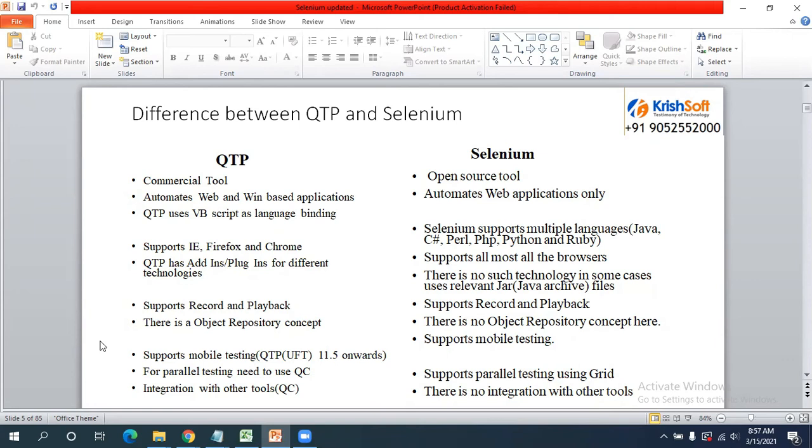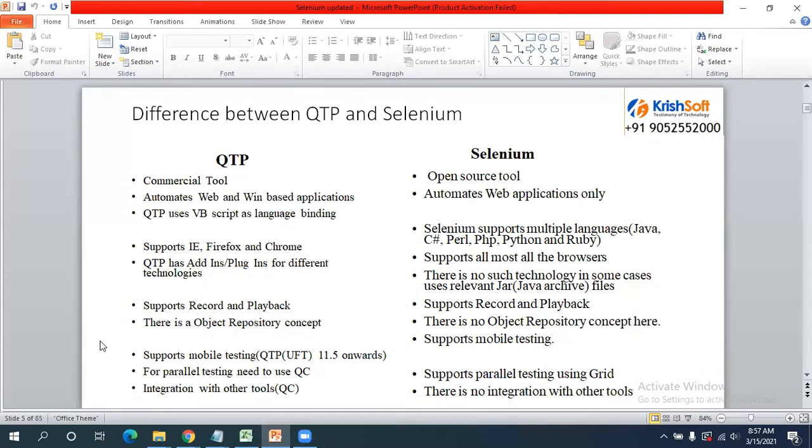Now, some differences between QTP and Selenium. QTP is a commercial tool from HP, and Selenium is completely open source. QTP supports all applications, whereas Selenium supports only web applications. QTP uses VBScript, but Selenium supports so many languages: Java, C Sharp, PHP, Python, and Ruby. Oh, C Sharp is there, right? Okay. All the browsers it will support. Record and playback also it will support.